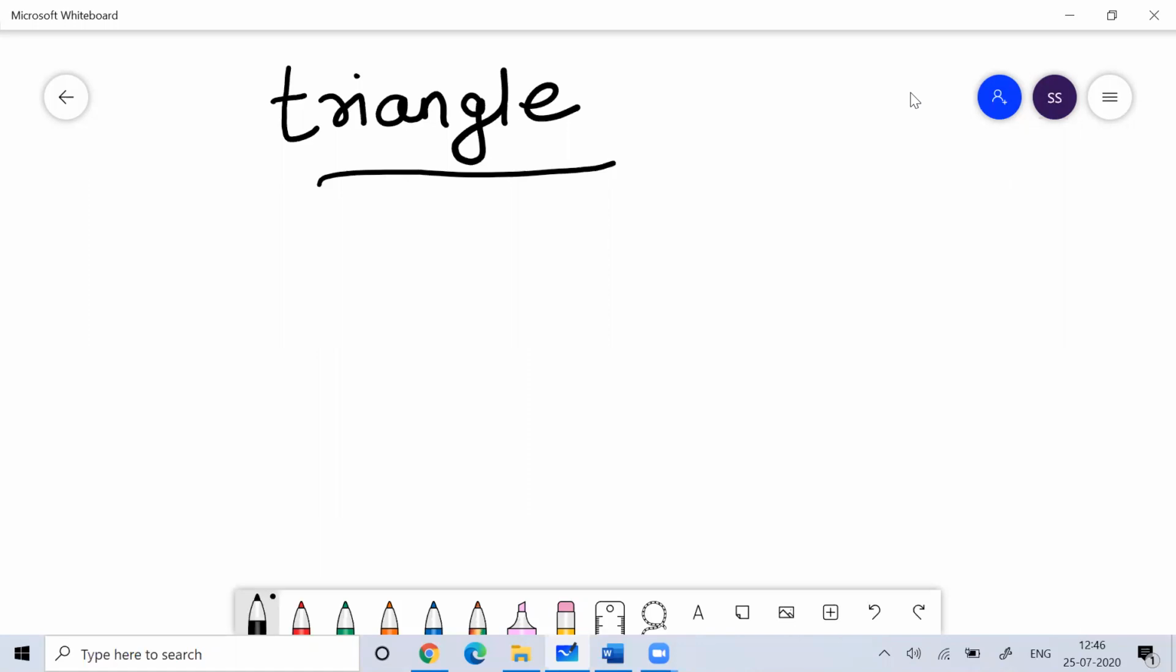Triangle is a very important concept in geometry. The discussion on triangles will be more than one session. It can't be done in 2 or 3 hours. So this is a very important topic when we talk about geometry.